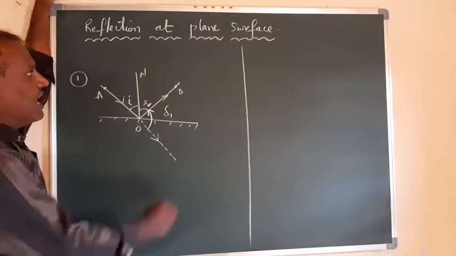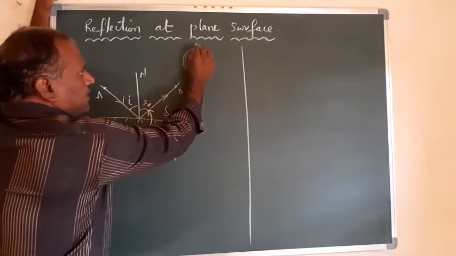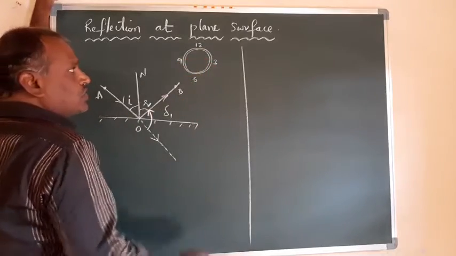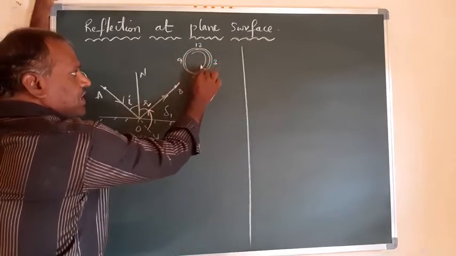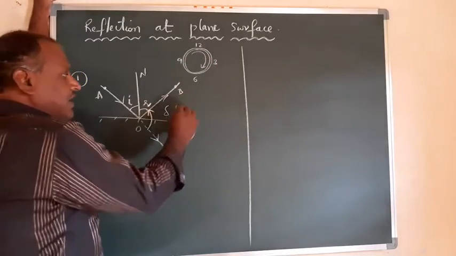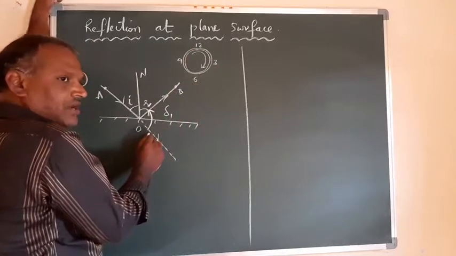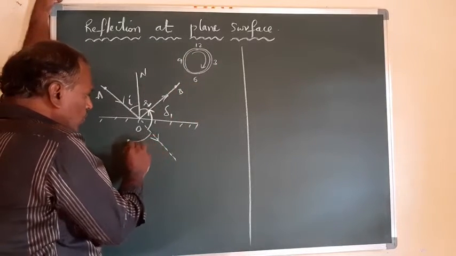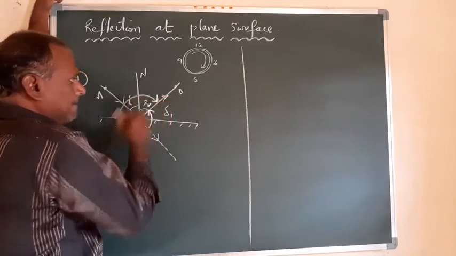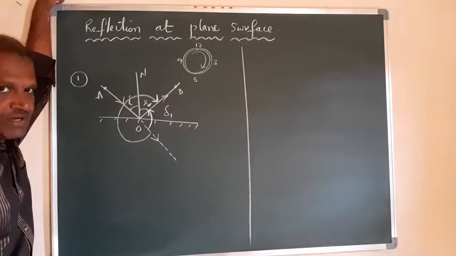See here, let this be a clock. Here it is 12, this is 6, here it is 3, here it is 9. So the clock rotates in this direction, isn't it? So if you take the deviation along the clockwise direction, it is from here up to this. This is the deviation made. See the direction and the diagram properly.